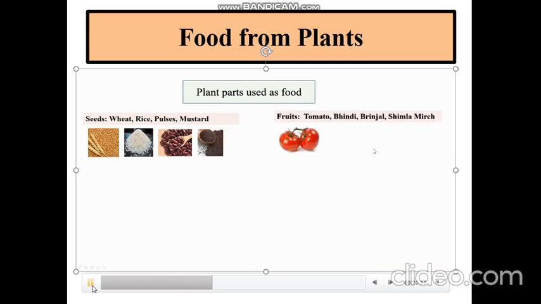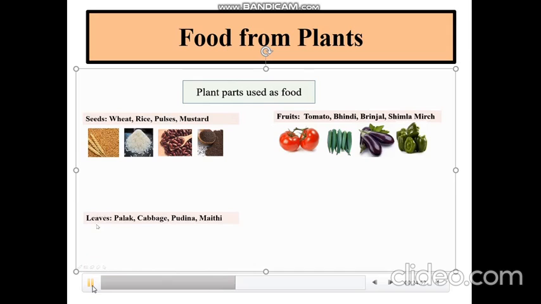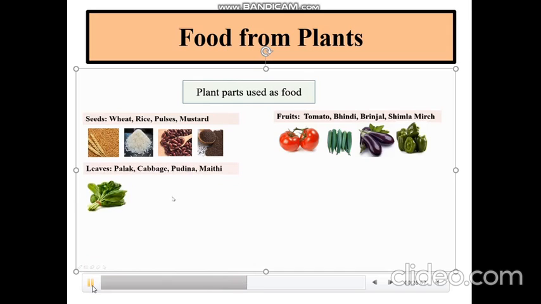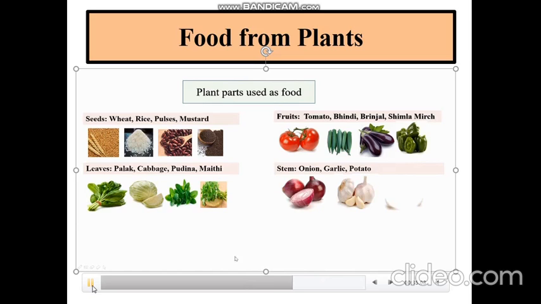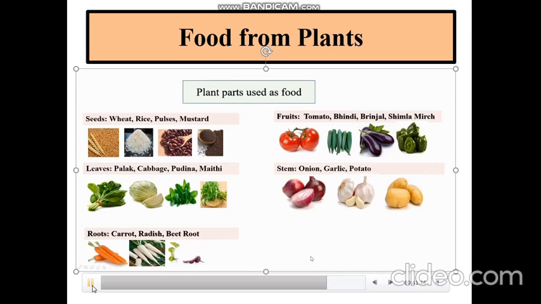And we eat fruits like tomato, bhindi, brinjal, shimla mirch. And what are the leaves we eat? Like palak, cabbage, pudina, methi. And what are the parts of stem we eat? Onion, garlic and potato. The parts of roots that we use in our kitchen are carrot, radish and beetroot. Whereas in flowers we eat cauliflower and broccoli.